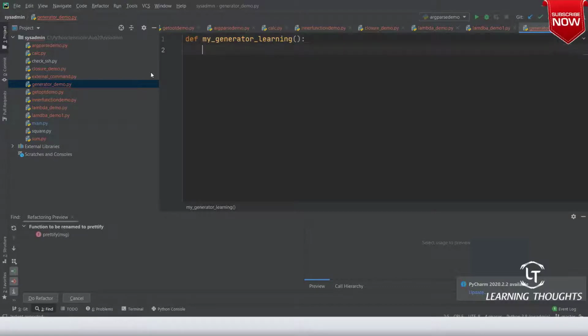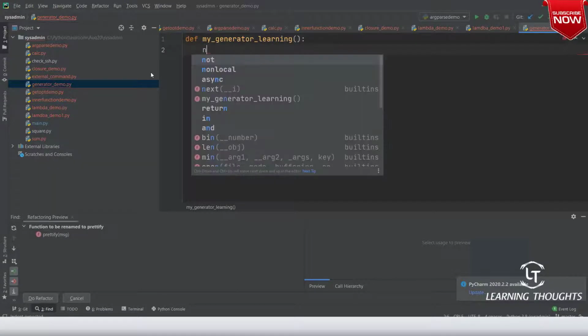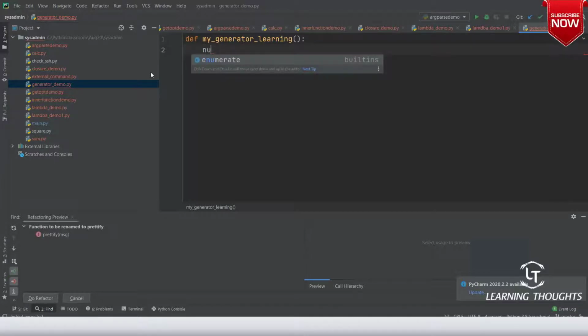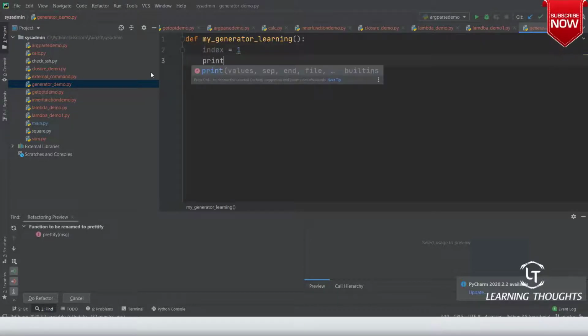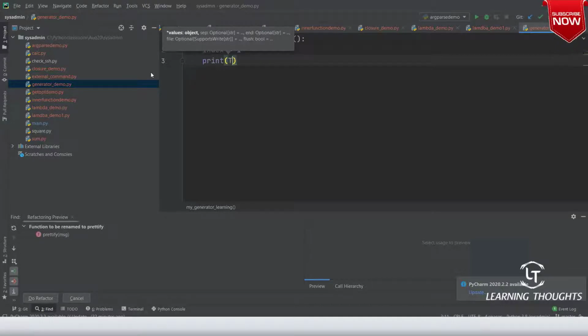Inside this function, I'm saying index is 1, then print "This is first part."